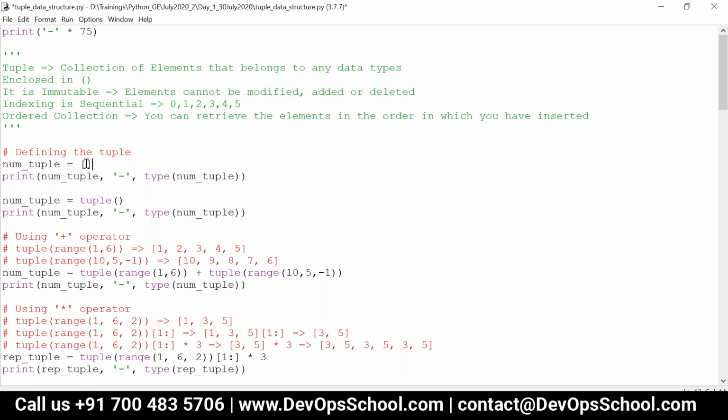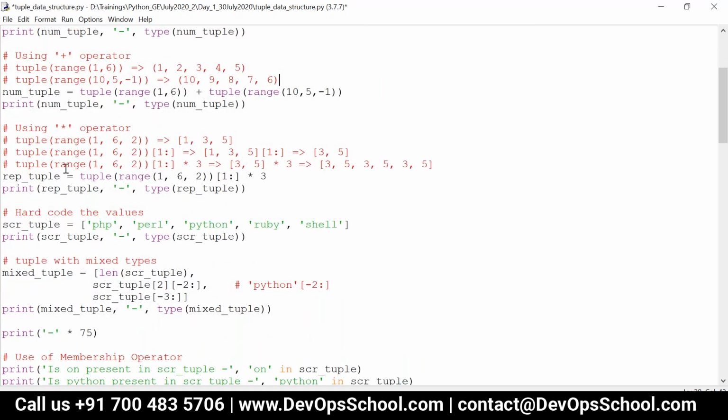So now here I am defining with empty parentheses, or I can assign a variable name to this particular class. And then the concatenation operator also works, because here we are concatenating two different tuples. So basically this will produce a tuple of 1 2 3 4 5, and the second one will produce a tuple of 10 9 8 7 6.